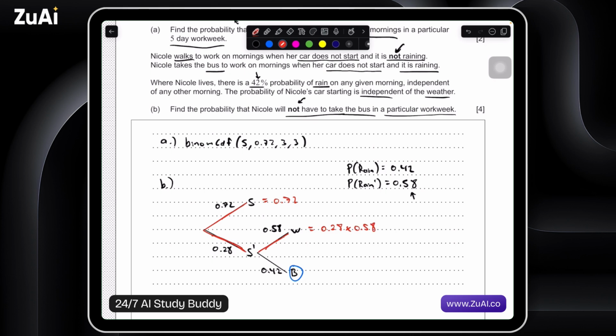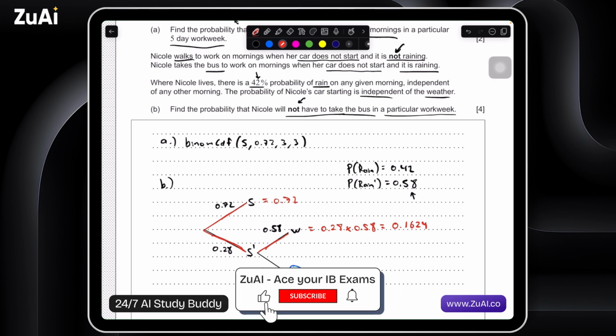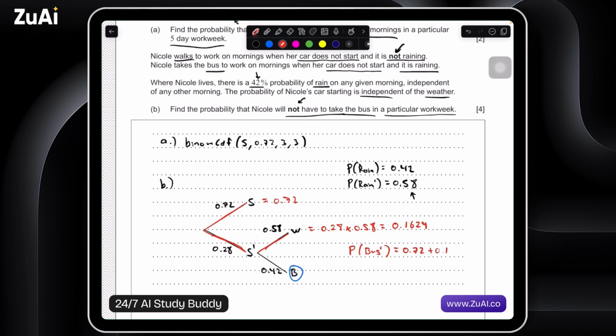And to be honest, that's not all that bad. So let's do that. 0.28 times 0.58 plus 0.72. Okay. So this actually is equal to 0.1624, saving as many digits as possible, or our levels of accuracy as possible. Let's write out the final value. So the probability of not taking the bus is equal to 0.72 plus 0.1624.